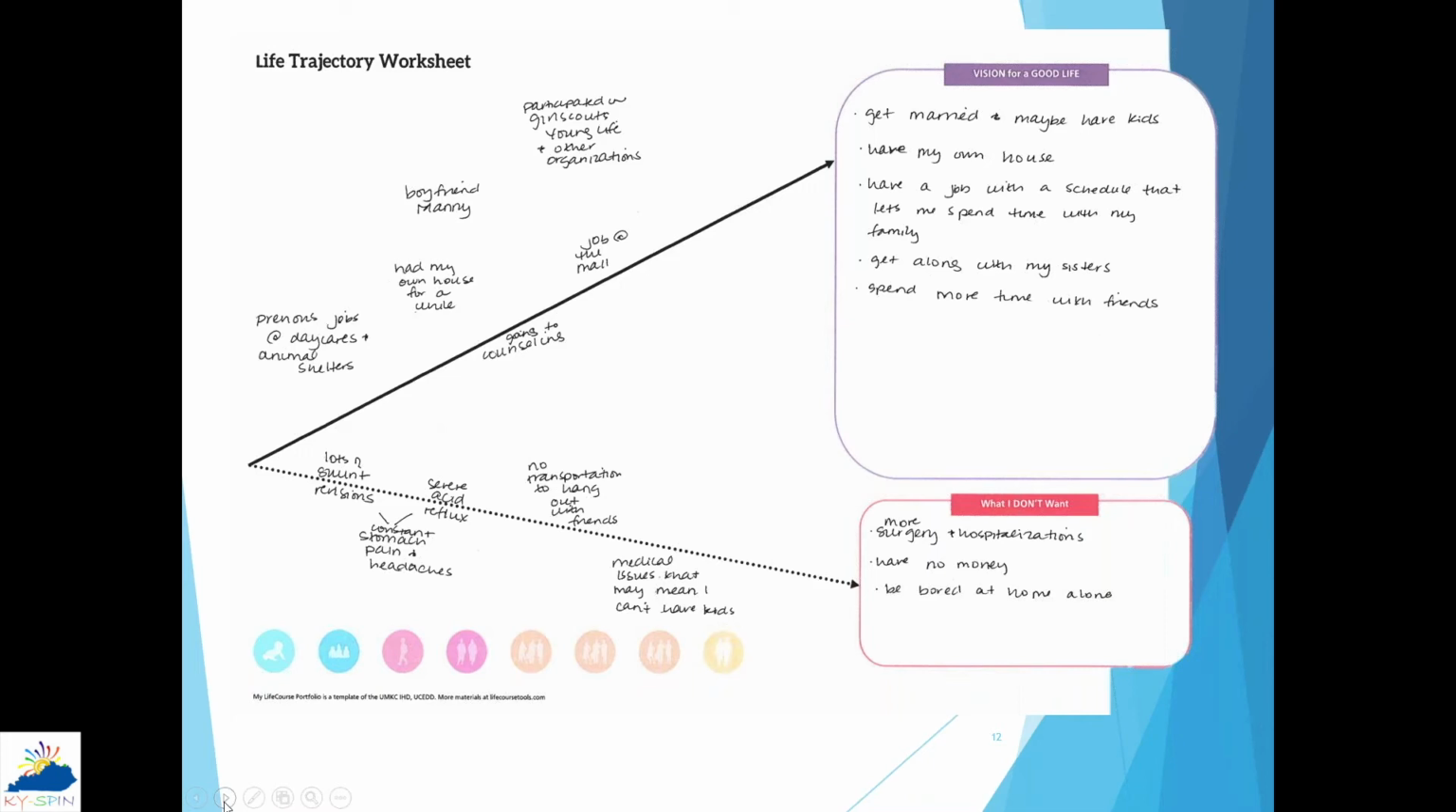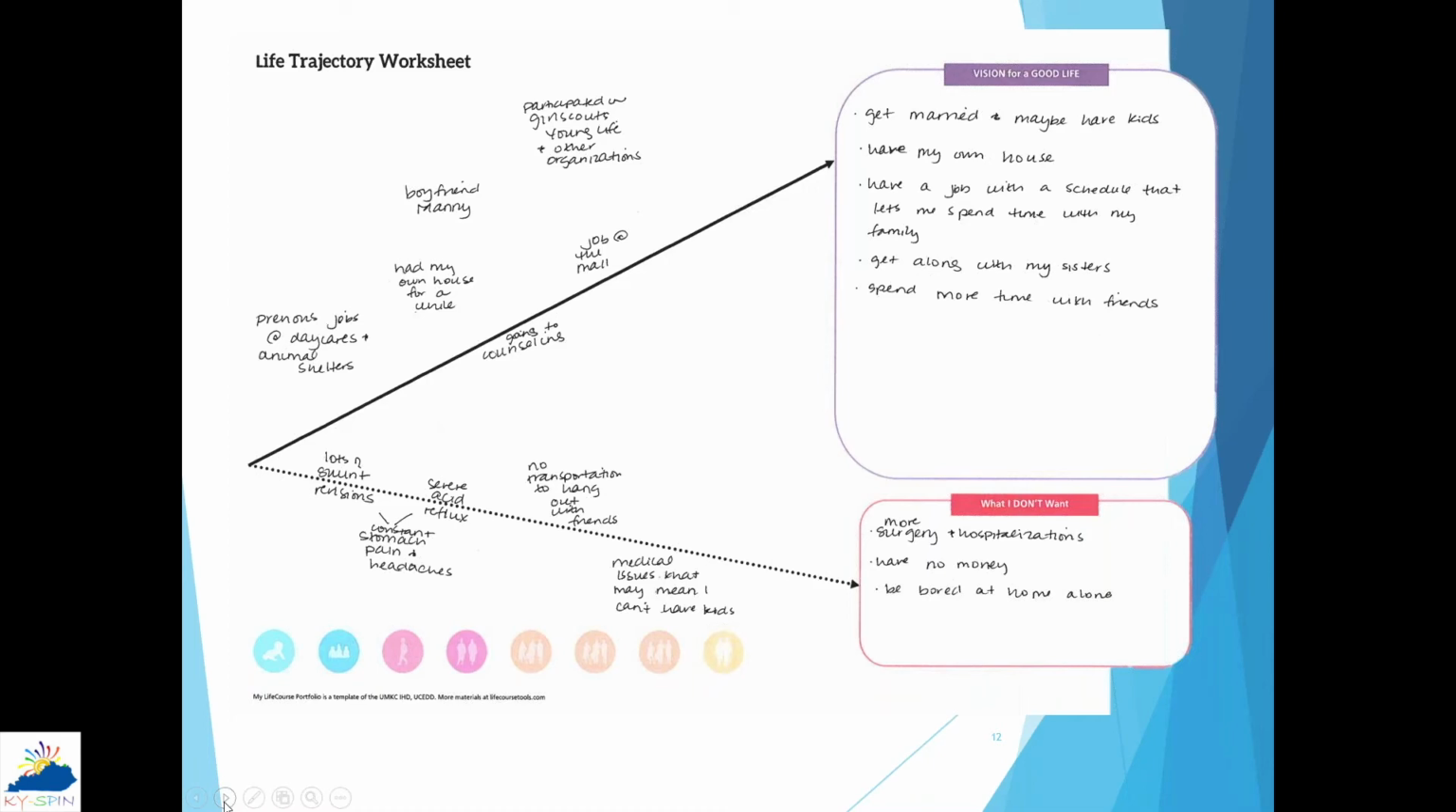So the first thing on hers is going towards her vision of a good life, which is the top portion. She says previous jobs at daycares and animal shelters. She has a boyfriend. His name is Manny. She's had her own house for a while. She participated in Girl Scouts, Young Life, and other organizations. And she had a job at the mall. And then also helping her on that path to a good life, she's going to counseling.